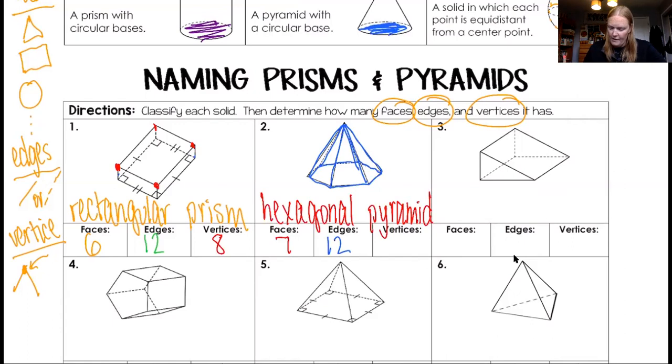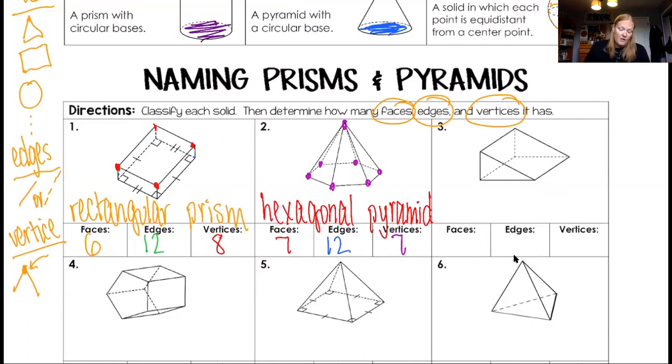Okay, vertices. Let's do vertices here. We got 1 at the top, and then we've got 1 at every corner of the base. So the base has 6 sides, so there's 6 of them, and then 1 at the top, so 7.